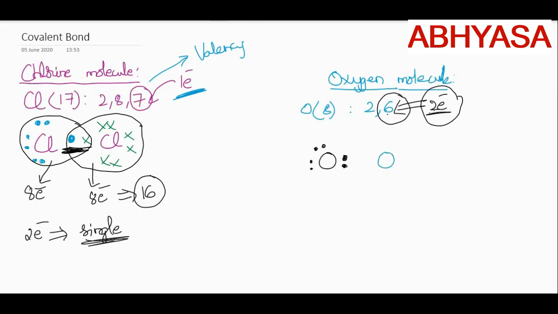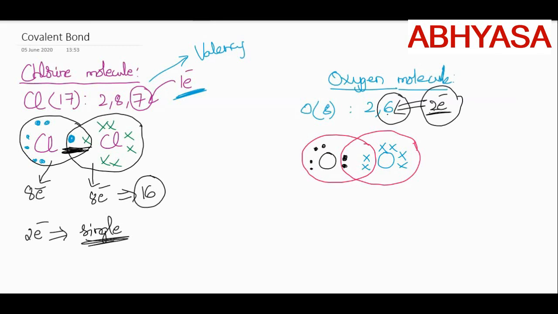This is the second oxygen and this is its 2 electrons which are going to participate in bonding and these are the remaining 4. Now see here, both the atoms are contributing 2 electrons each. So this is getting 6 plus 2, 8 electrons in its outermost orbit. The second oxygen is also getting 6 plus 2, 8 electrons in the outermost orbit, isn't it?